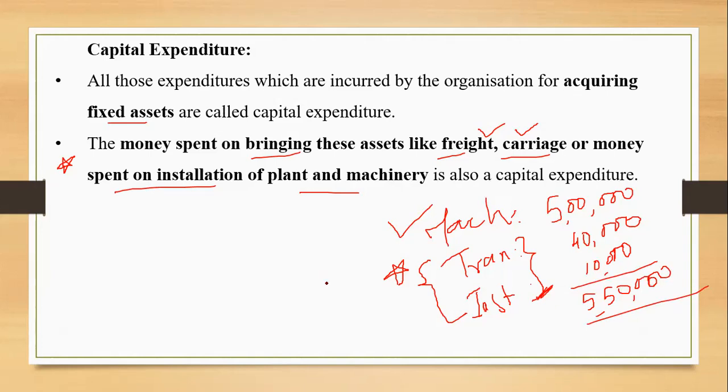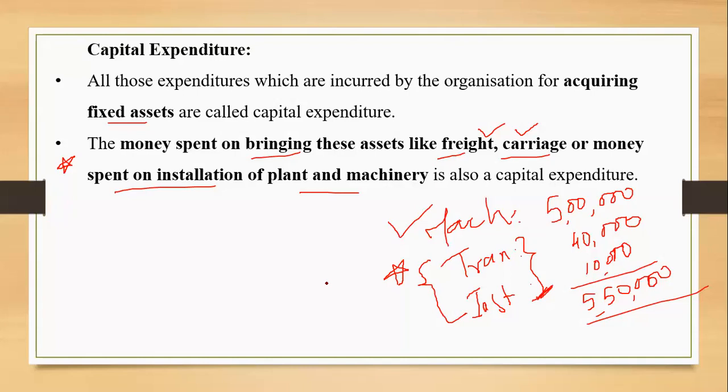Another example which may be known to all of us, say for example, if I'm purchasing a shop, ठीक है, तो shop का जो value है, I'll be paying that. Okay, suppose it is Shivam. तो Shivam से मैंने वो shop purchase किया. The value of the shop is rupees 20 lakhs. Correct. सुनना अच्छे से. Now when I purchase a shop or the building or premises, तो I'll have to get the name change. Shivam is the owner. If I'm purchasing now, I'll be the owner. So that documentation charges are there.